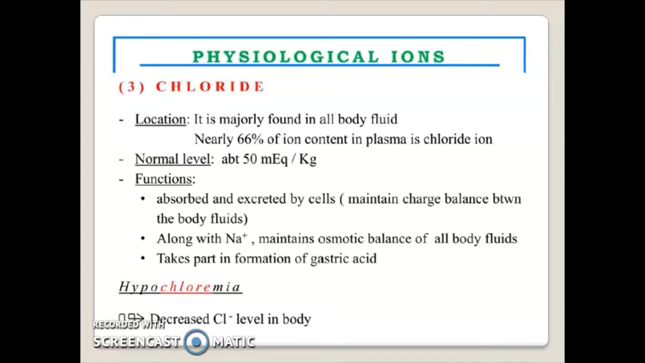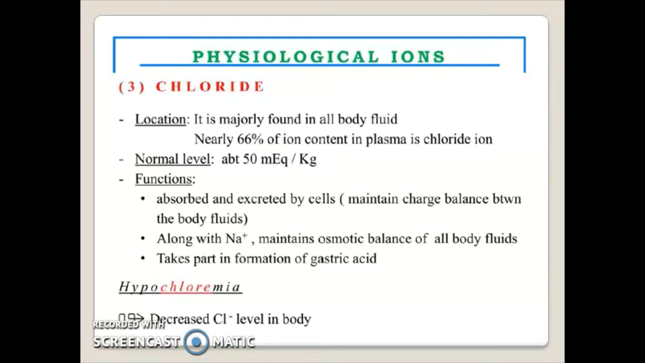Chloride ions. Location: it is majorly found in all body fluids. Nearly 66% of the anions contained in plasma is chloride ion. Normal level about 50 milliequivalent per kilogram. Functions: absorbed and excreted by cells, maintains charge between the body fluids. Along with sodium ions, maintains osmotic balance of all body fluids. Takes part in the formation of gastric acid.